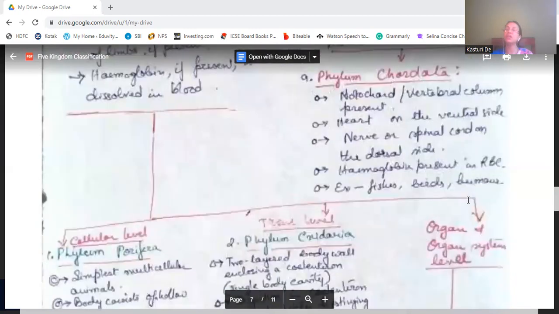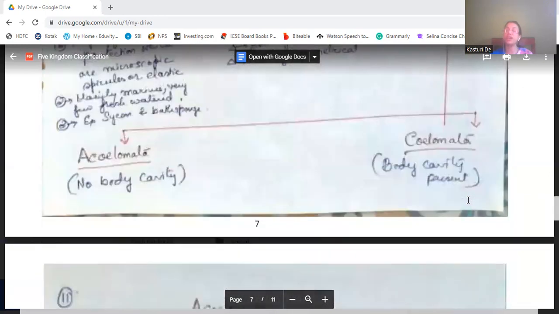The other group will be the organ and organ system level, which is again divided into two groups, that is acylomata and cylomata. Acylomata means no body cavity. Cylomata means body cavity present.